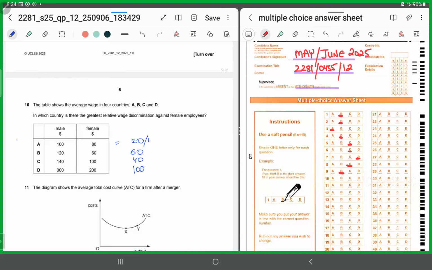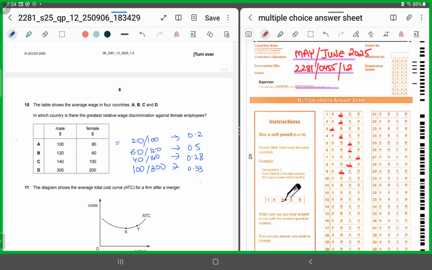So for 20, you'll divide by 100. For 60, you'll divide by 120. 40, you will divide by 140. And 100, you will divide by 300. Now, once you calculate the answers, see what you're getting. Here, you'll get a 50% change. Here, you'll get 0.28, and here you'll get a 33%.